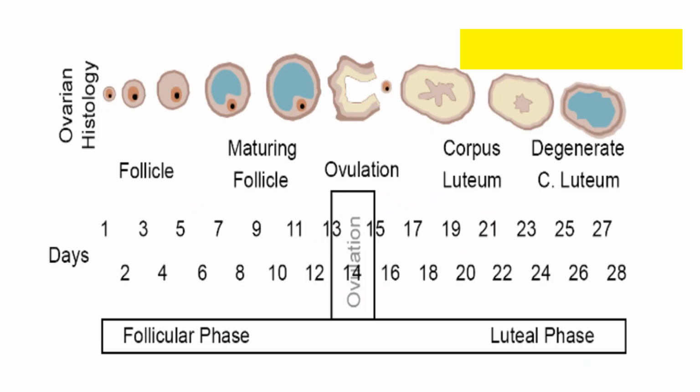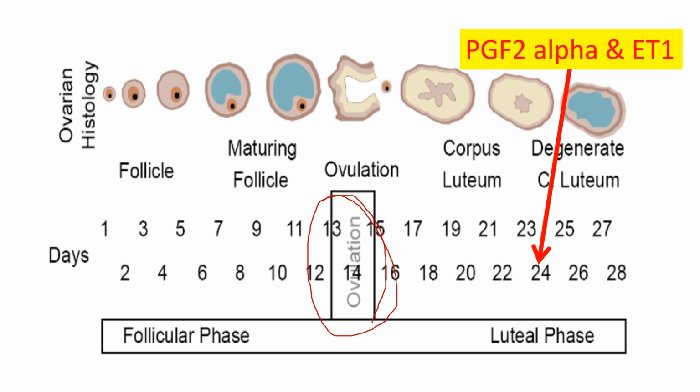Now we know that the follicular phase will start from day 1 up to day 12. From day 12 to 14, there will be the process of ovulation. Beyond ovulation, the luteal phase will start and the corpus luteum will be formed and it will grow. How long will the growth of the corpus luteum last? It is seen that from the 24th day of the ovarian cycle, the regression of the corpus luteum starts, and this regression is known as physiologic luteolysis, and this process is produced by the combined effect of prostaglandin F2 alpha and endothelin 1.